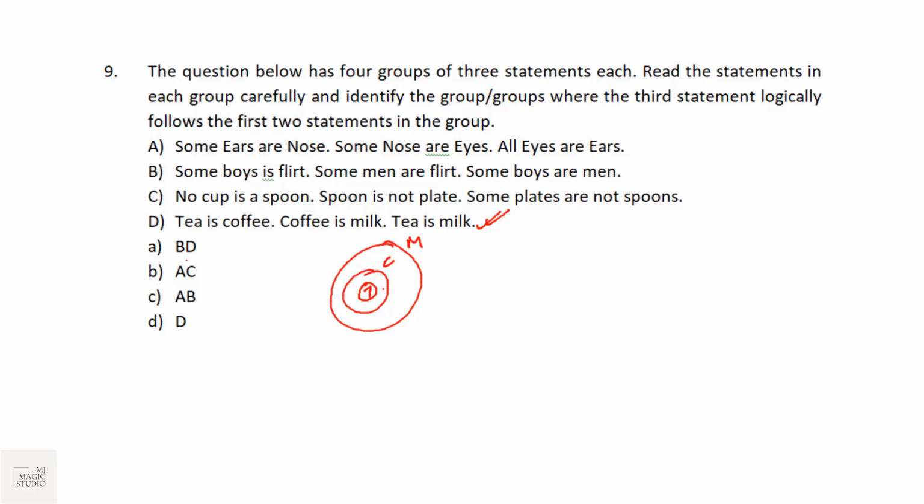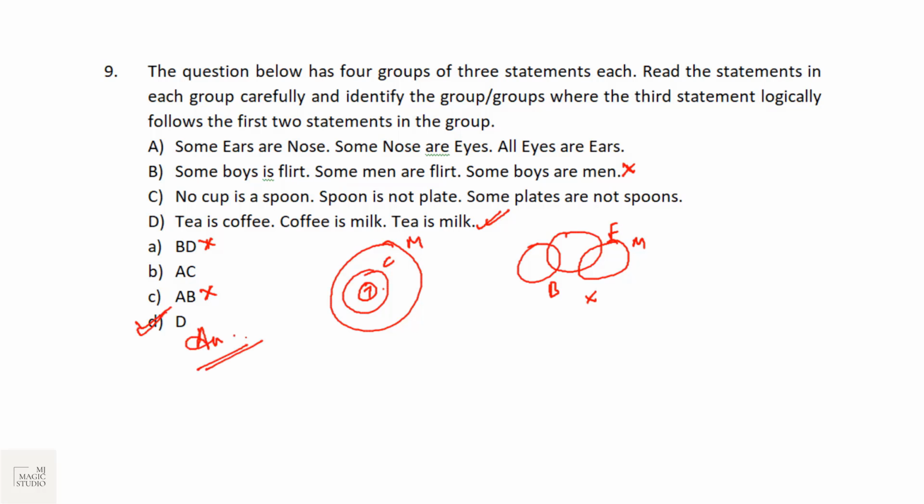That means now I am checking the options. B and D both have D, so I will look at B. Some boys are flirt. Some men are flirt. Then some boys are men. No, not necessarily. That means option B is gone. No need to check A and C because option D already fits in. That means only D is correct.